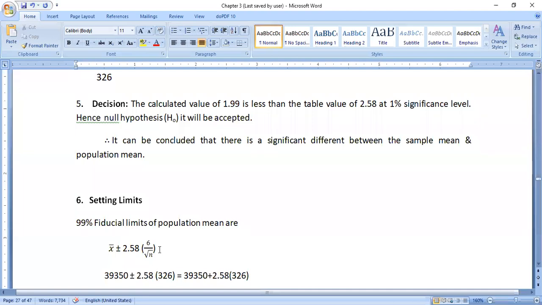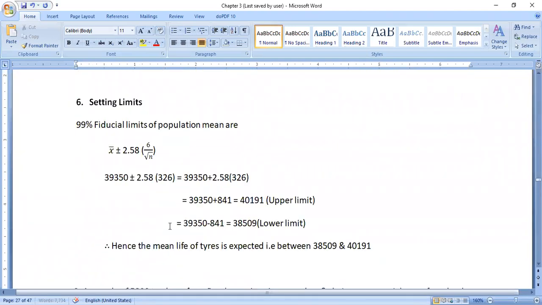We already know this value, that is 326. First we do plus, then next we do minus, and we will get the upper limit and the lower limit. Hence the mean life of tires is expected between 38,509 and 40,191. In this way we need to find out the value.